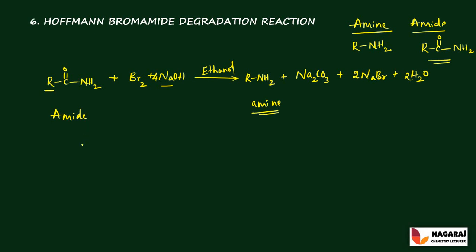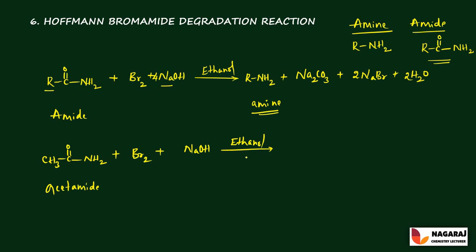For example, let us take CH3 C double bond O and NH2. So it is called acetamide. This acetamide reacts with bromine in the presence of ethanolic solution of sodium hydroxide. So it requires 4 moles.